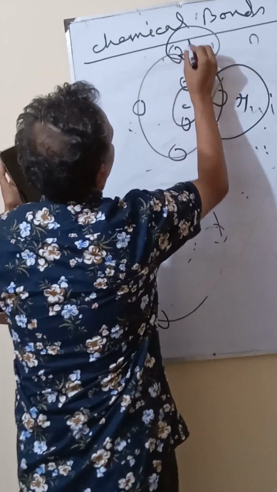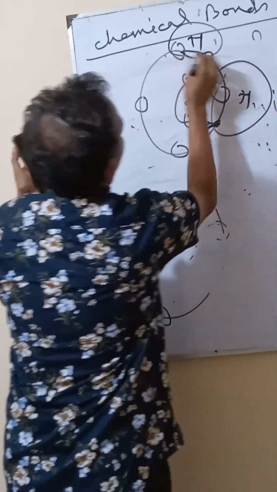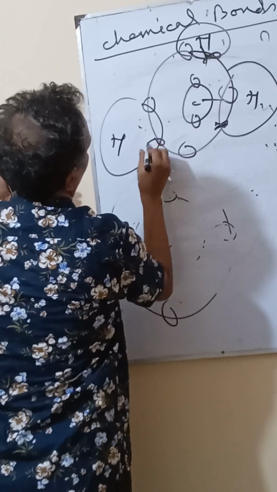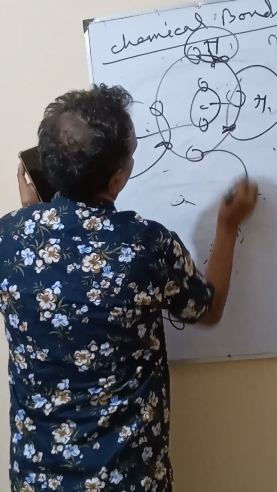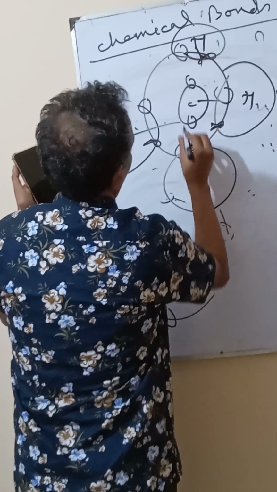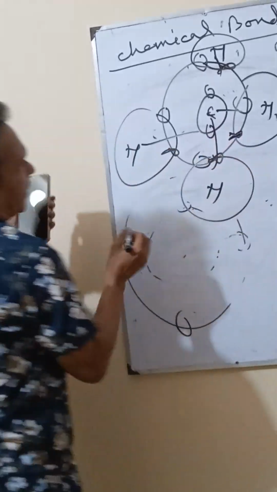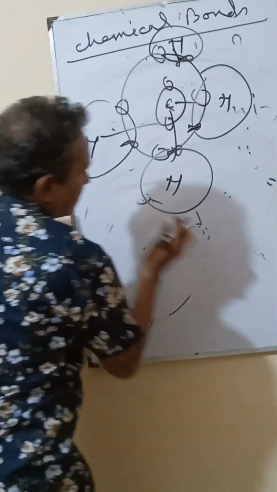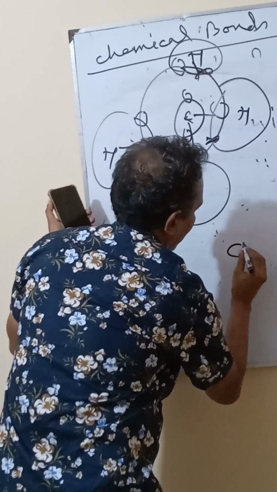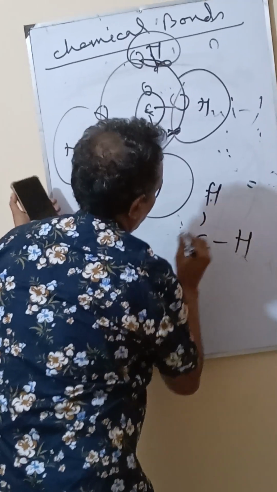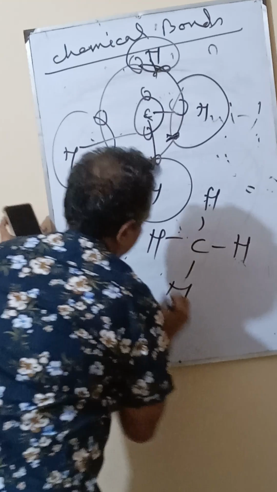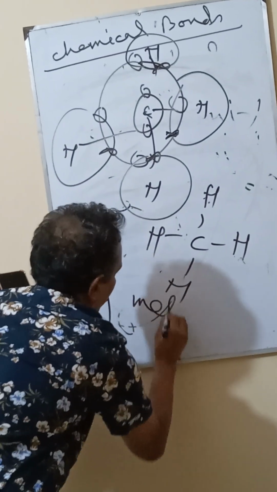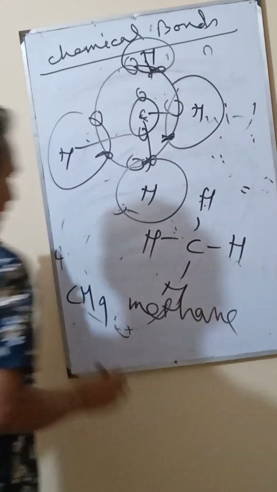Such hydrogen, 2 electron bond. This carbon is joined to 4 hydrogens, and this creates methane.